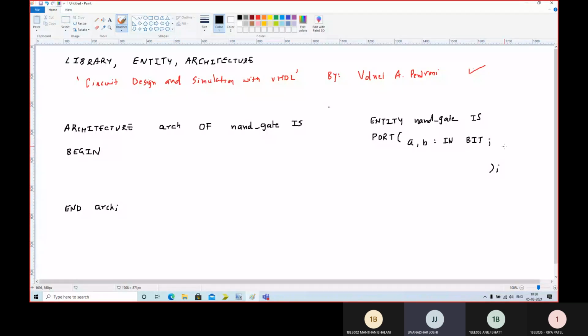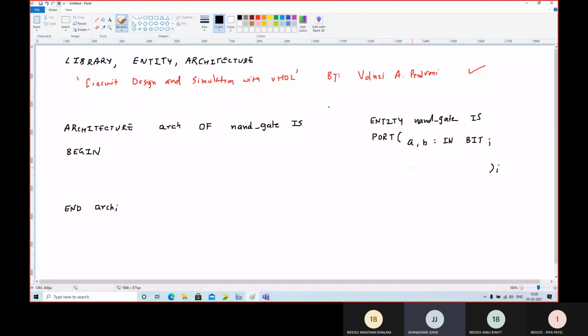Now suppose there are three to four arguments here, three to four lines here, then remember please that the last line that you write just before this ending bracket should not have a semicolon. So don't put a semicolon here with the last line.